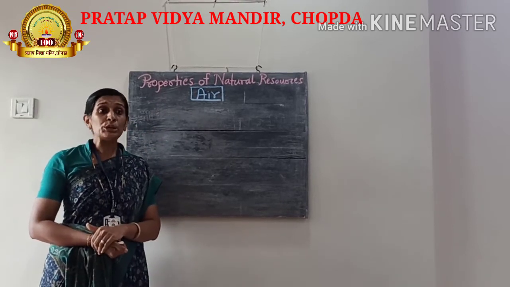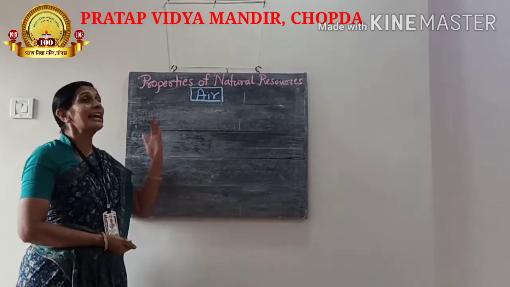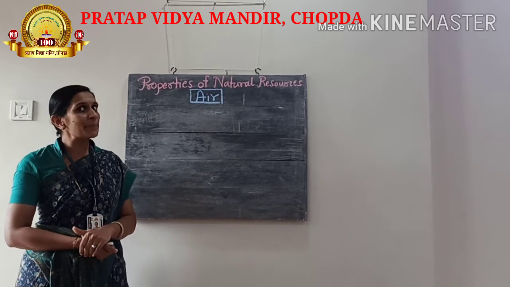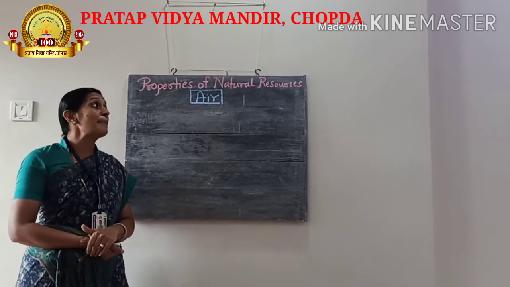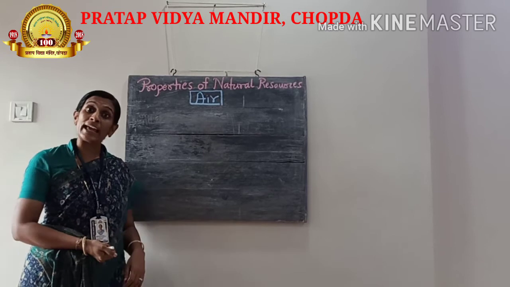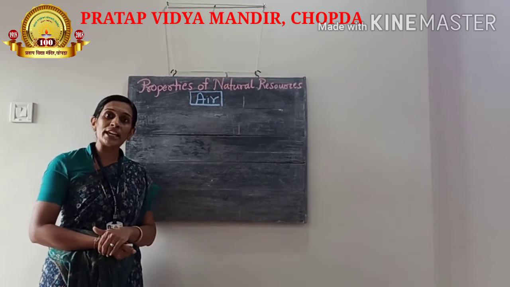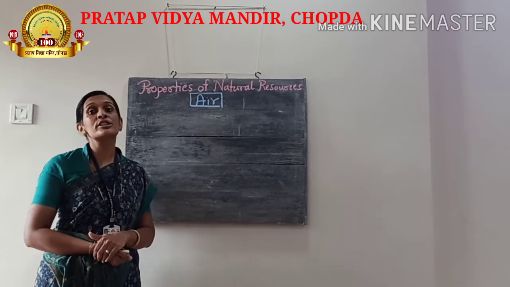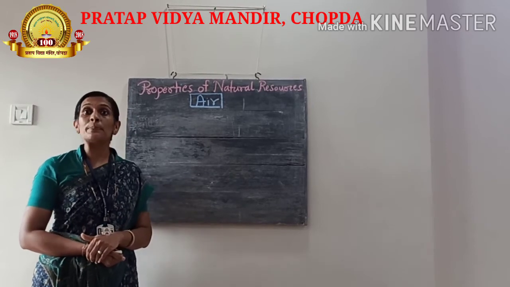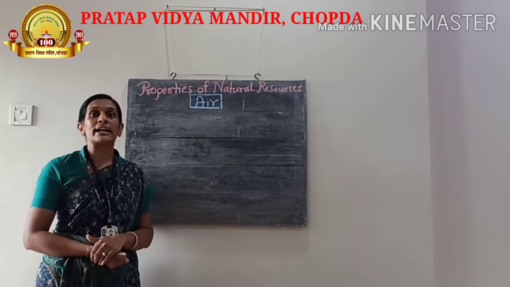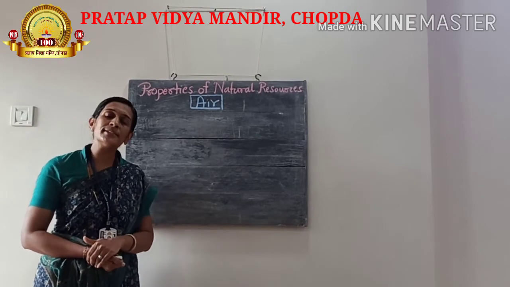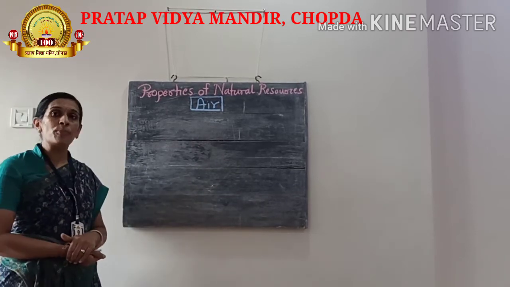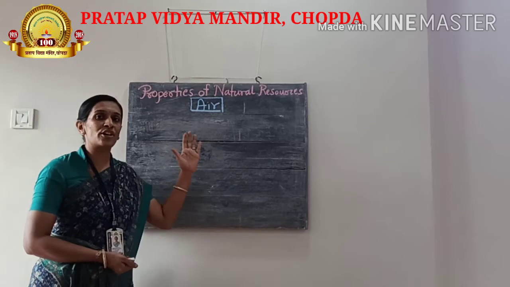Now, you know that what is air made up of? Air is a mixture of gases. And what gases are present in air? Yes, the maximum amount of gas which is present in air is nitrogen. 78% of air is nitrogen, 21% of air is oxygen, and the remaining 1% contains carbon dioxide, inert gases, dust particles and water vapor. So today we will see some more properties of this mixture of gases.